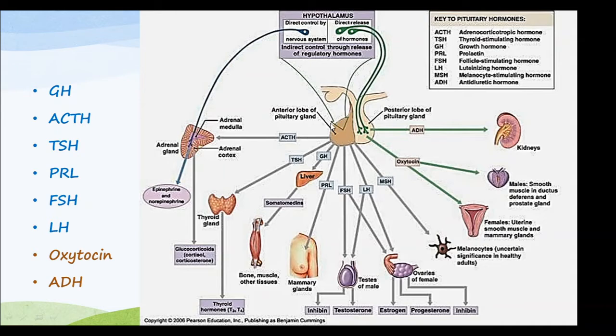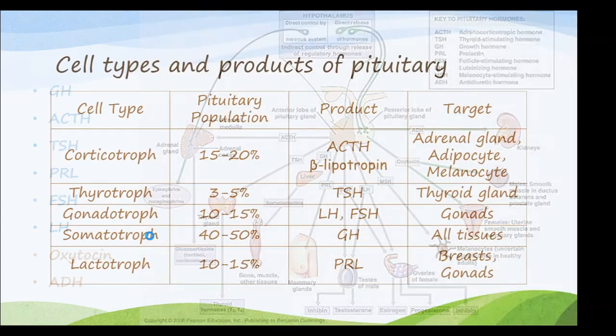Whereas the anterior pituitary is important in the secretion of growth hormone, adrenocorticotropic hormone, TSH, PRL, that is prolactin, FSH, LH, and MSH. Right. So, which gland is being targeted by these hormones is given. Okay. So, we'll go into the details about each hormone.